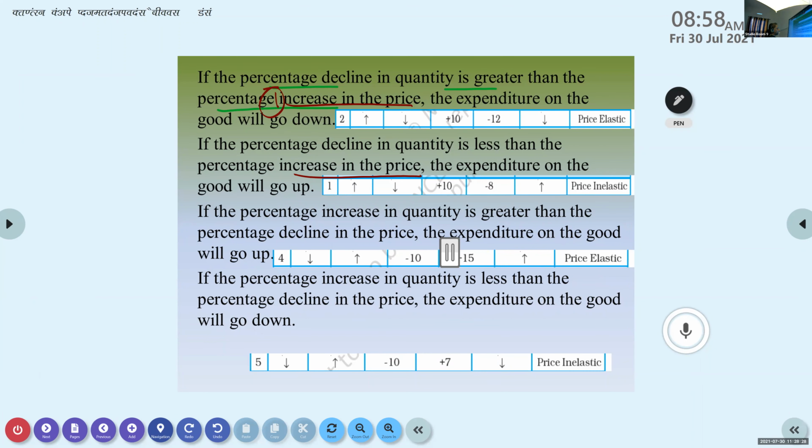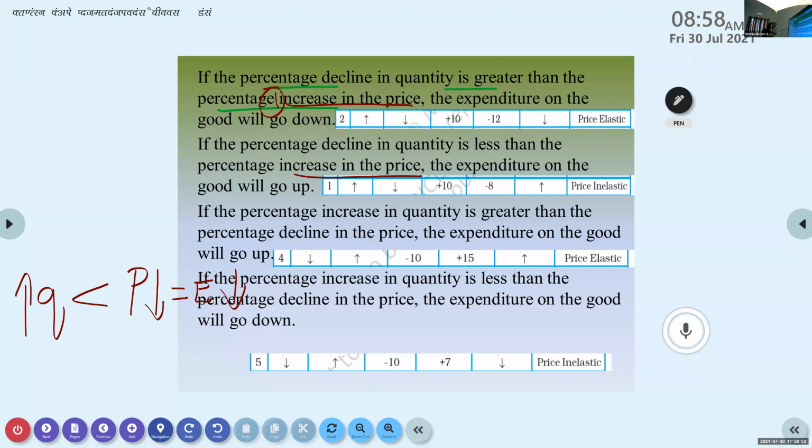Now next one, if percentage increase in quantity is less than percentage decline in price. Here, decline in price, what will happen to the expenditure? The expenditure will go down. Okay. So here what is the situation?